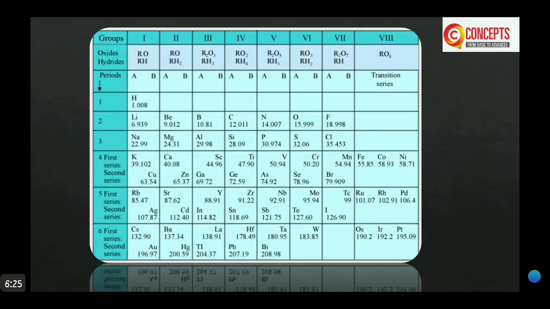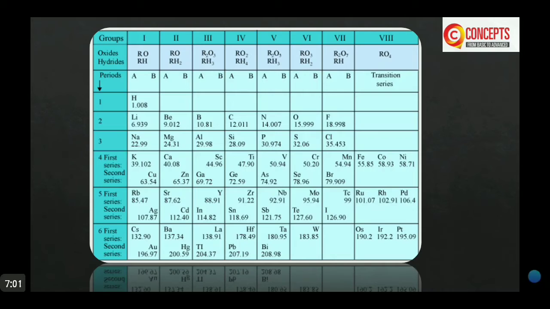Scandium, gallium and germanium were not known at that time, but Mendeleev had already named these elements eka-boron, eka-aluminium and eka-silicon, because they were coming after boron, aluminium and silicon. These elements were later discovered, and they were found to have more or less similar properties as predicted by Mendeleev.